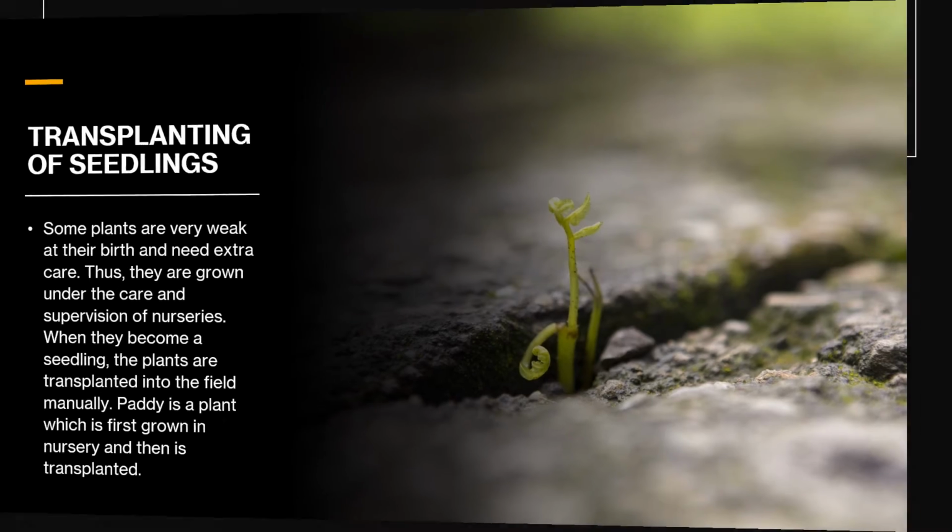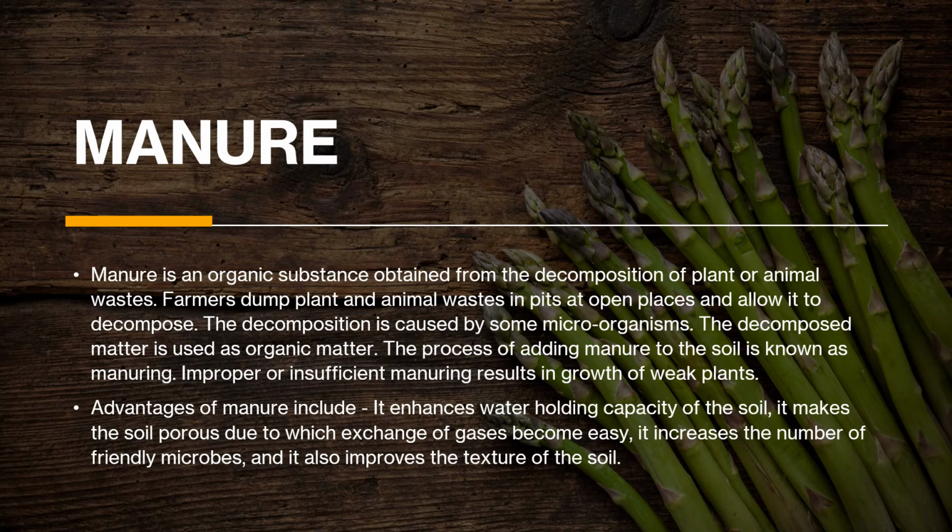So next is manure. Manure is an organic substance obtained from the decomposition of plant or animal waste. Now the question is how can it be done? It is very easy. You can even make manure yourself. Farmers dump the plant and animal waste in pits at open places and allow it to decompose. The decomposition is caused by some microorganisms like bacteria. The decomposed matter is known as organic matter. The process of adding manure to the soil is known as manuring.